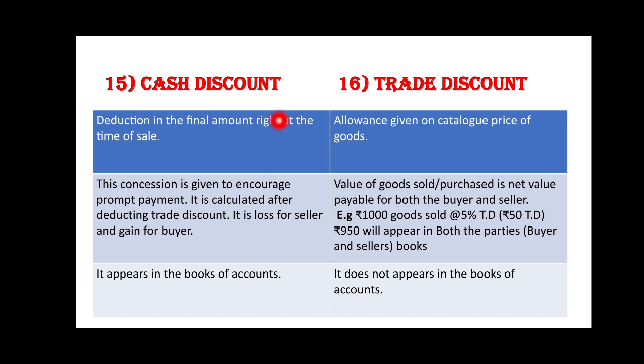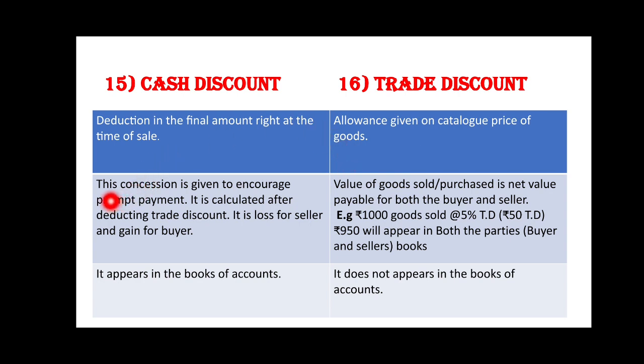Cash discount and trade discount. It is explained here and both the terms are compared together. Cash discount is a deduction in the final amount right at the time of sale, whereas trade discount is an allowance given on the catalog price of goods.